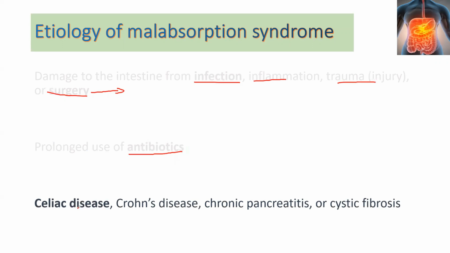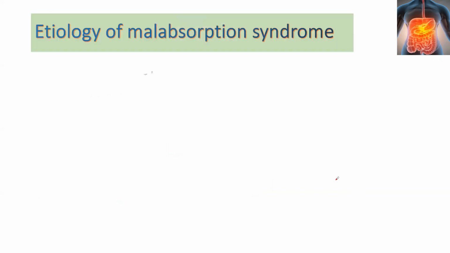So in celiac disease, there is atrophy of the villi. Crohn disease is a type of IBD. In chronic pancreatitis, there are fewer enzymes like amylase, lipase, and trypsin, which leads to the malabsorption of fats. Or cystic fibrosis, when there is a disorder of the transporters.